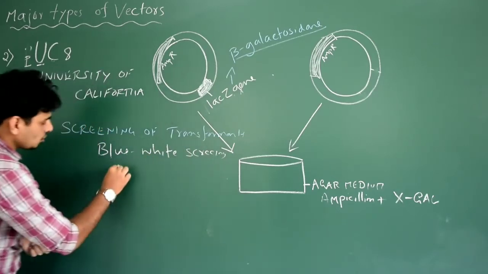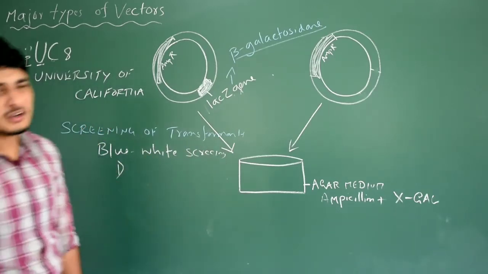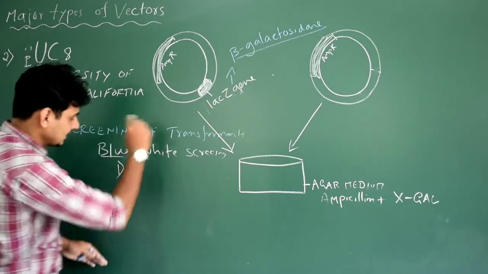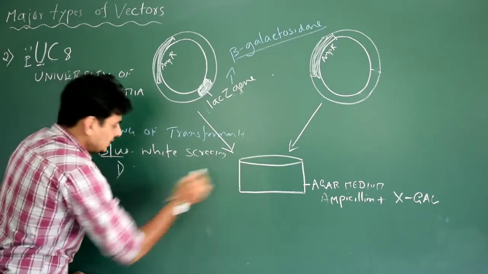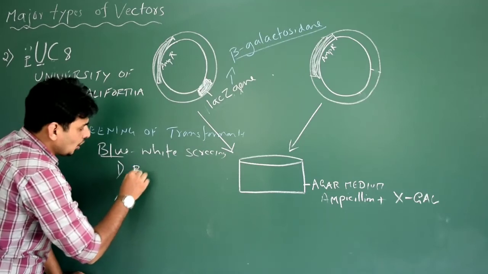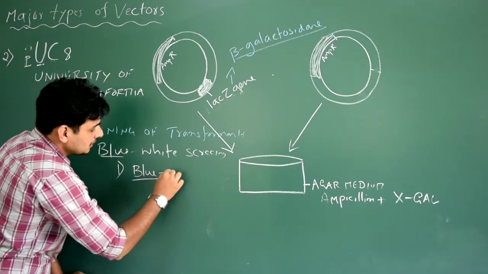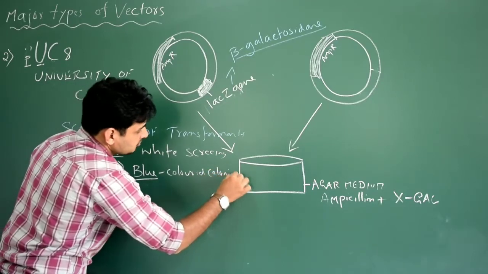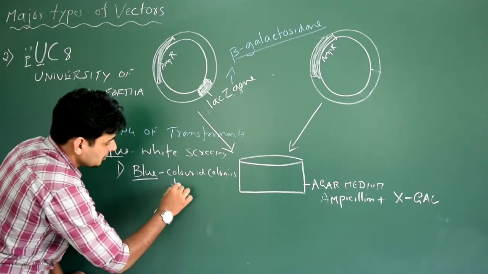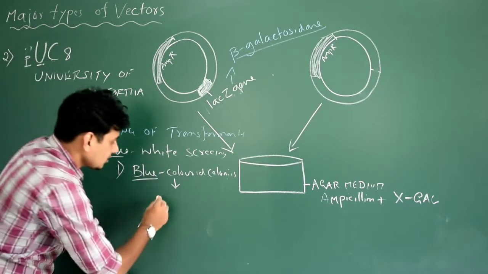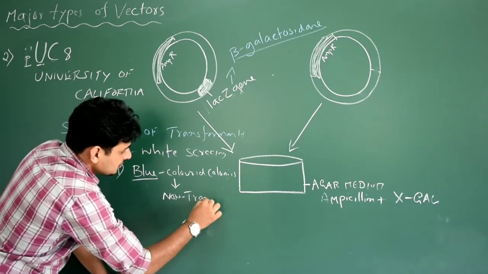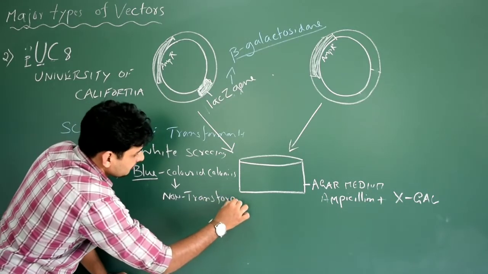Let me give you something to remember, not a code word, not mnemonics. First important fact. Blue-white screening: for example, in the Petri plate you get blue colonies, that is, blue colored colonies. If you get them in the Petri plate after the experiment, this should be considered as non-transformants, non-recombinants. That means the experiment has failed.